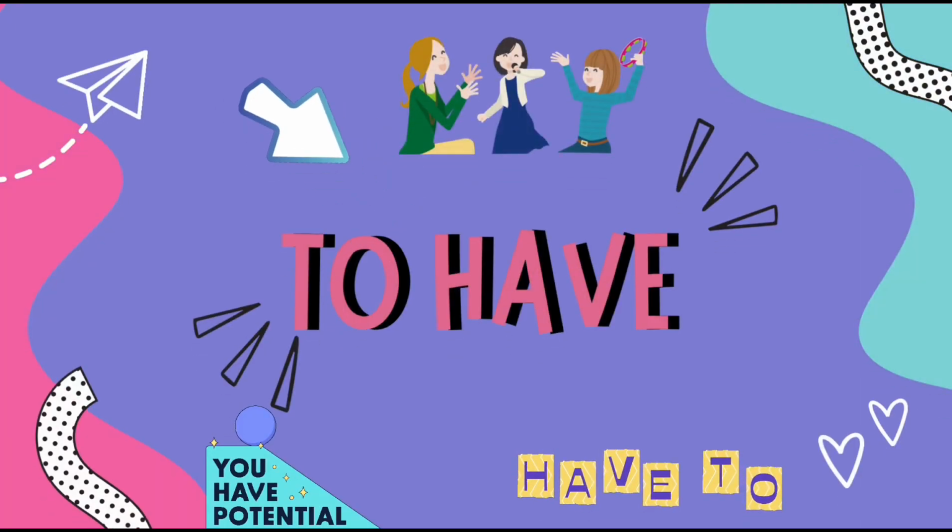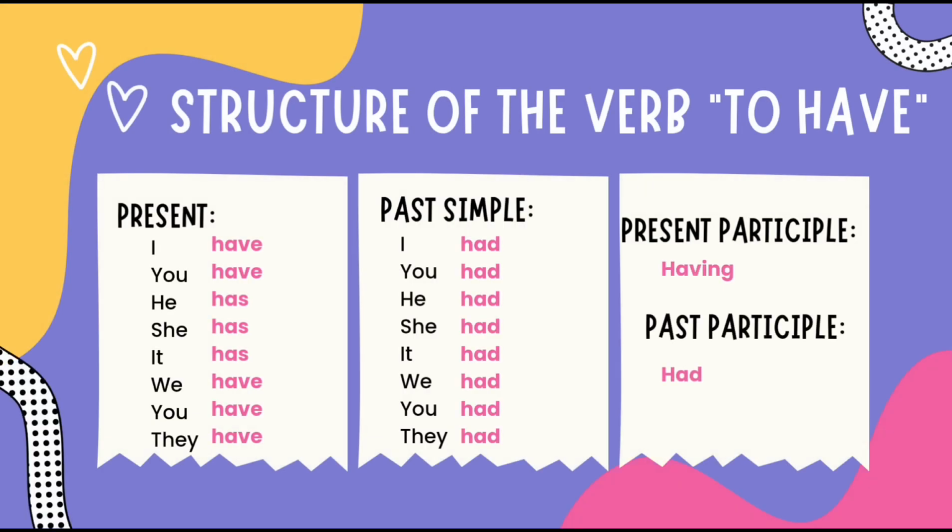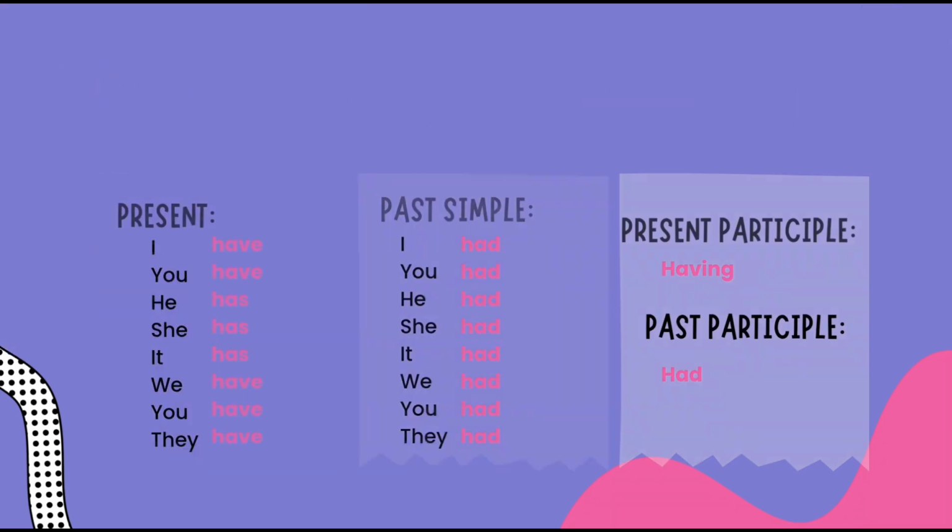The third verb we will look at is to have. The structure of the verb to have is: in the present, the verb to have has two forms. Has for third person singular, he has, she has, and it has. And have for any other subject, I have, you have, we have, you have, they have. In the past, the verb to have has only one form, had. The present participle of the verb to have is having. The past participle of the verb to have is had.